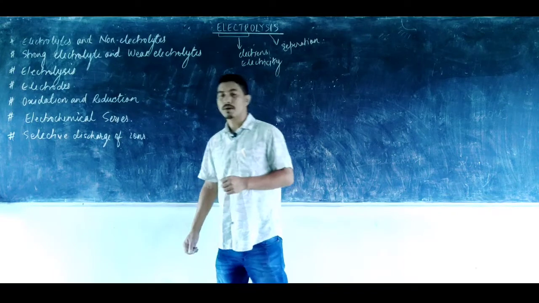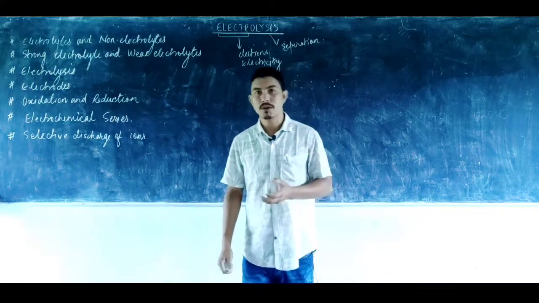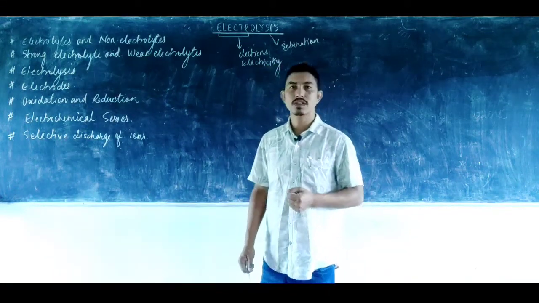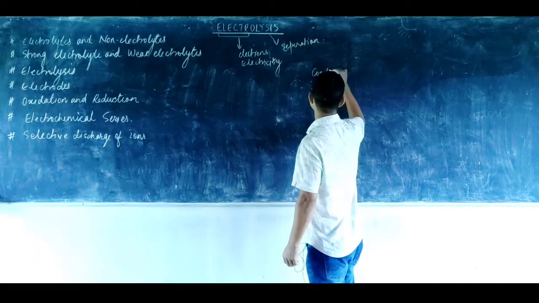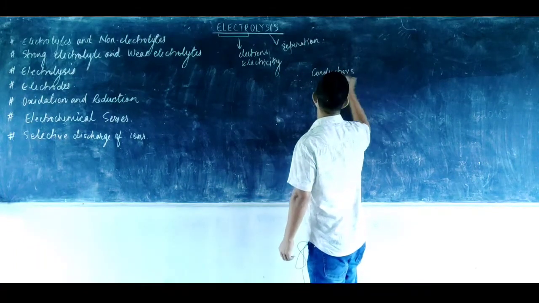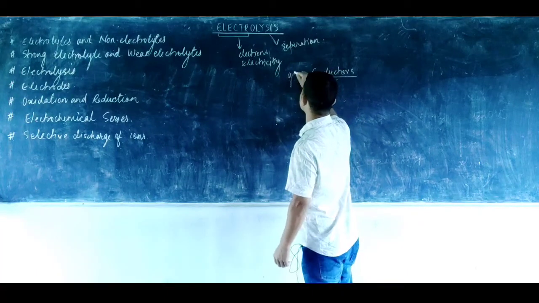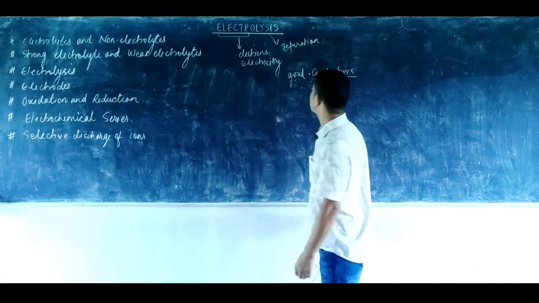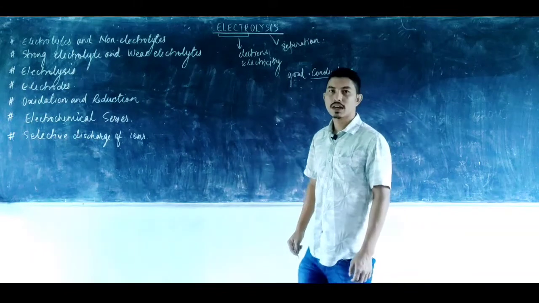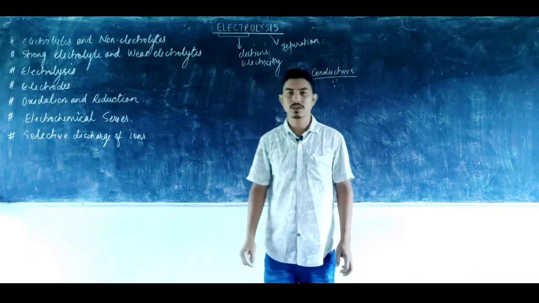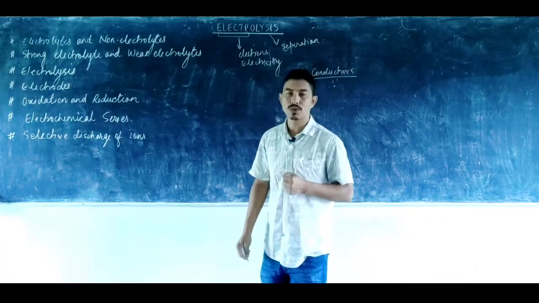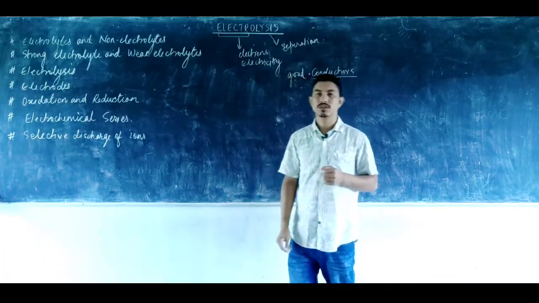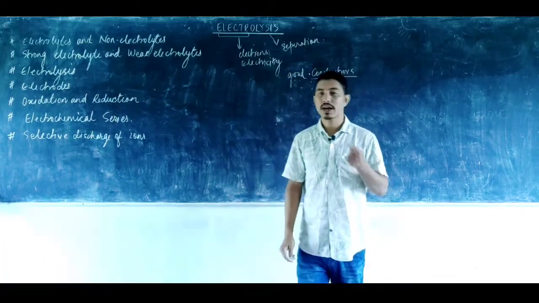Now coming to the compounds, there are some classes of compound which conduct electricity in all the states. They are known as conductors. Conductors are basically good conductors: they have the capability to conduct electrons, or, more deeply, they allow the electrons to flow through them in all the states, solid, liquid or gas.